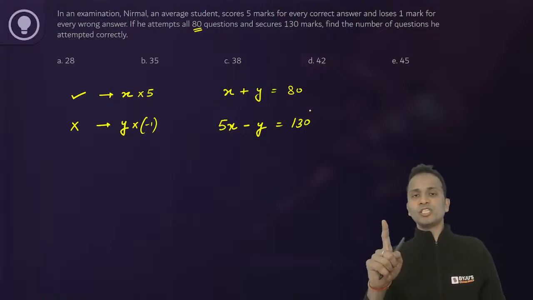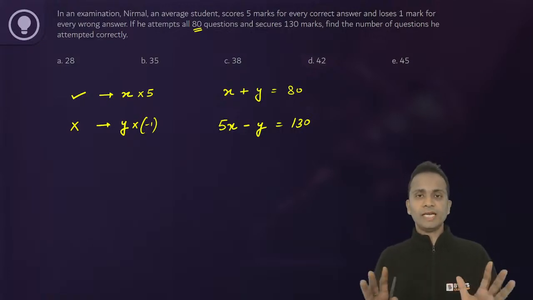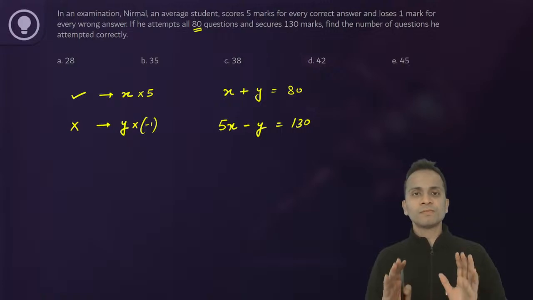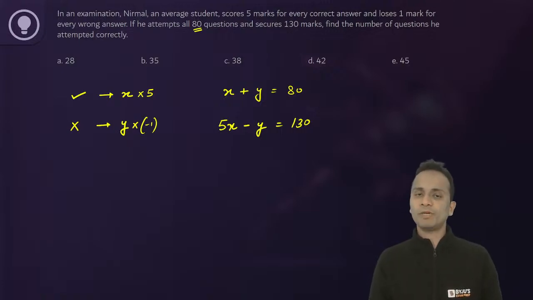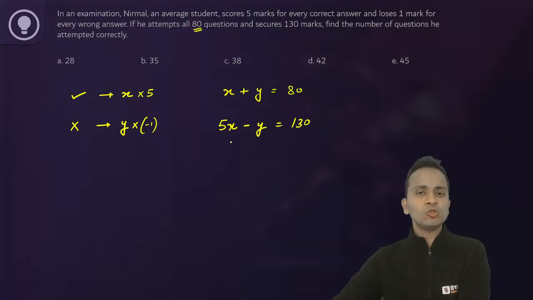So the first equation is for the number of questions. The second equation is for the marks that he has scored. So these are the two equations. Now you can solve it and obtain the answer. Let's solve these two equations. I hope you all have got these two equations, yes or no.